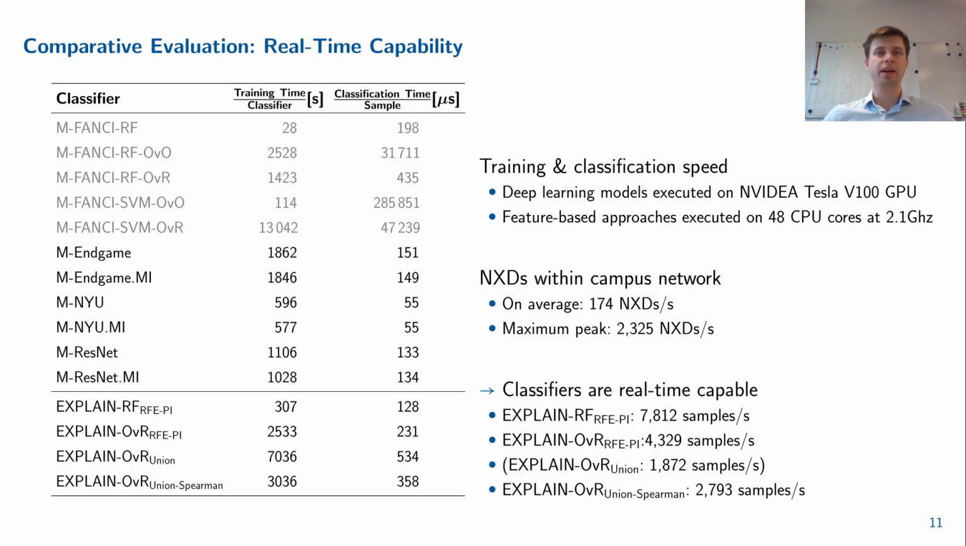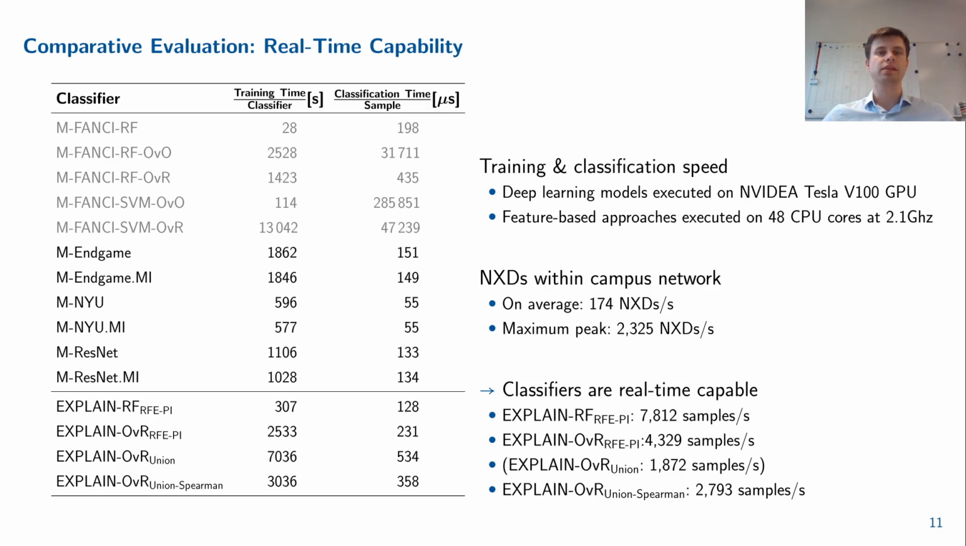Further, we evaluate the training and classification speed of the classifiers. In this table, you can see the training time per classifier and the required classification time per sample. We acknowledge that the reported times are difficult to compare, as the deep learning classifiers are able to take advantage of GPU processing, while the feature-based approaches are evaluated on CPUs.